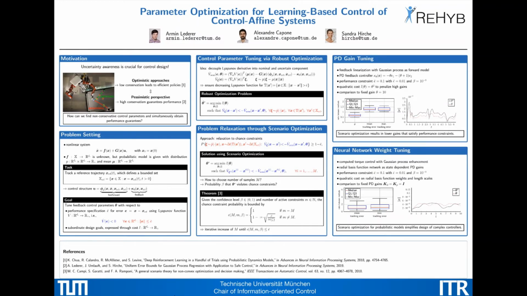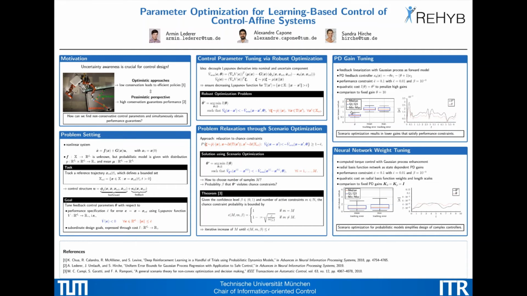In the first one, we use a Gaussian process model for feedback linearization. Furthermore, we use a PD feedback controller with gain theta that must ensure a tracking error below 0.1. However, high gains should be avoided, which is expressed through the quadratic cost on theta here. We compare the results of the scenario optimization to a high gain controller with theta equals 10.